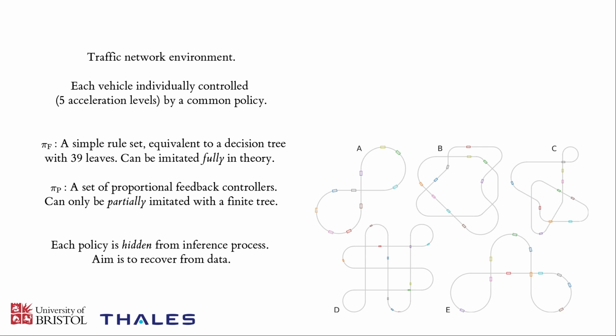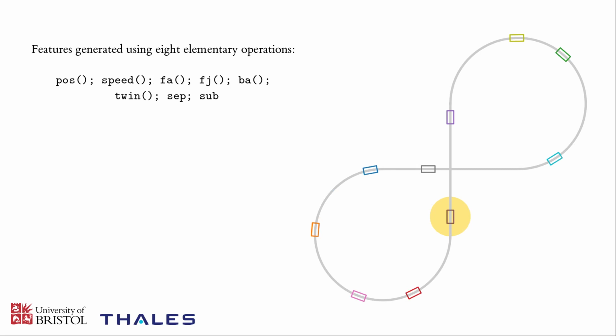Now I'll talk about the feature generator. This involves domain knowledge in order to define a set of operators that make sense in this particular context. In the context of a traffic network, we've got 8 different operations that we allow the system to use.